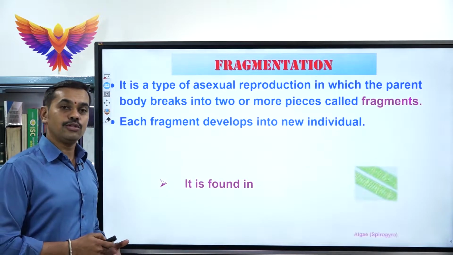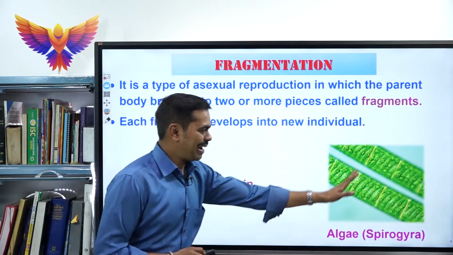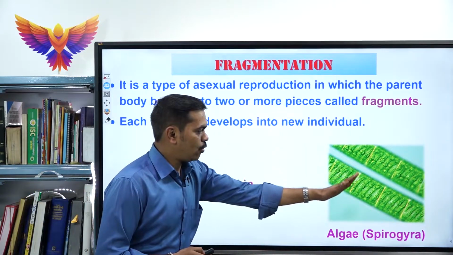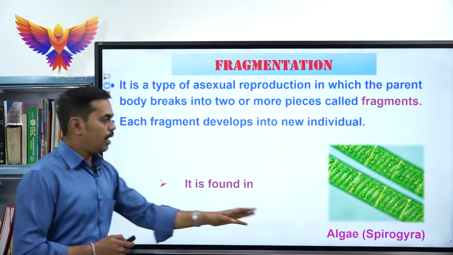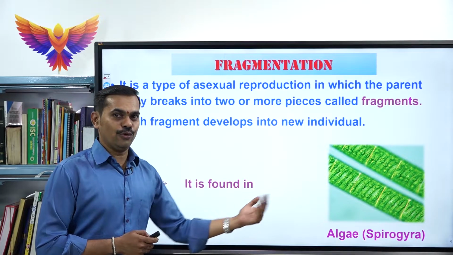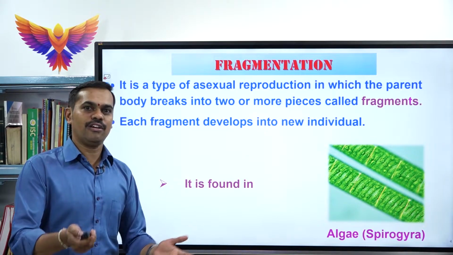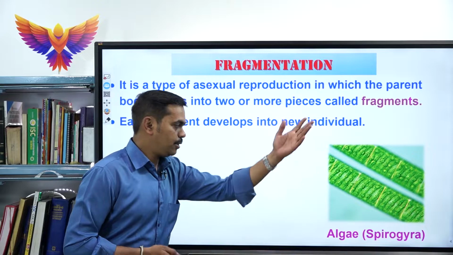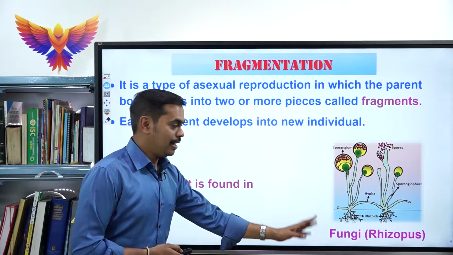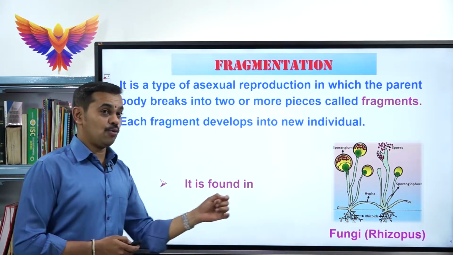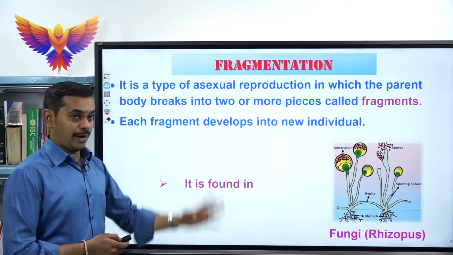The next one is also found in a green alga called Spirogyra. If this Spirogyra breaks into 2 or more pieces, each piece can develop into a new Spirogyra. There is no fusion of gametes. A single parental body breaks into a number of pieces and each piece can develop into a new organism. One more example is fungi, Rhizopus, which is commonly called bread mold. Even in bread mold we can see the fragmentation process.